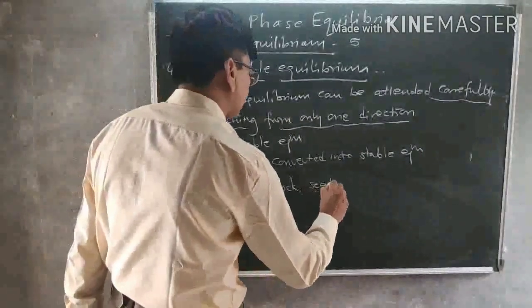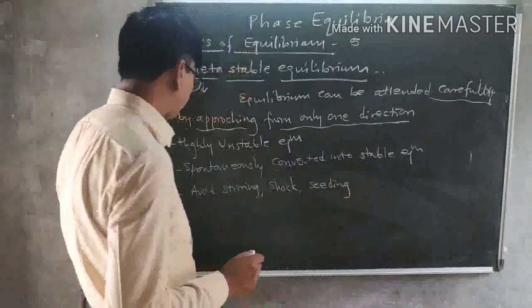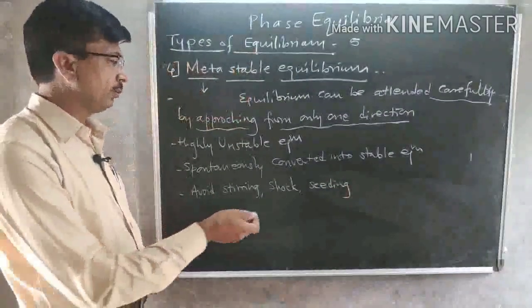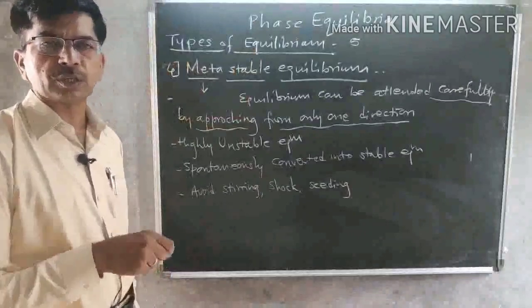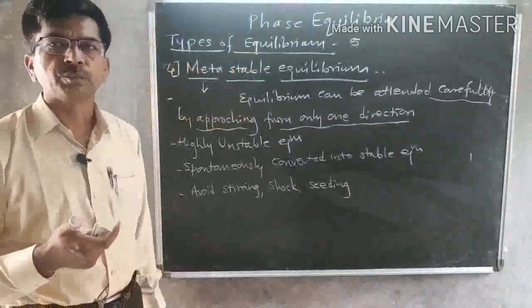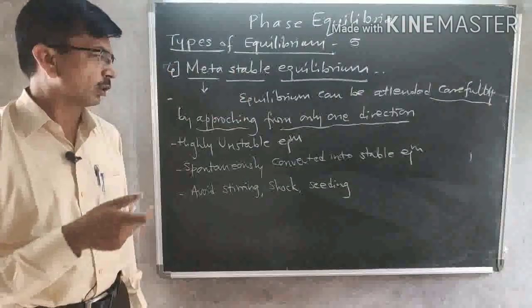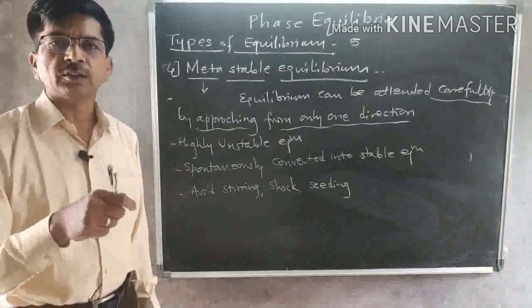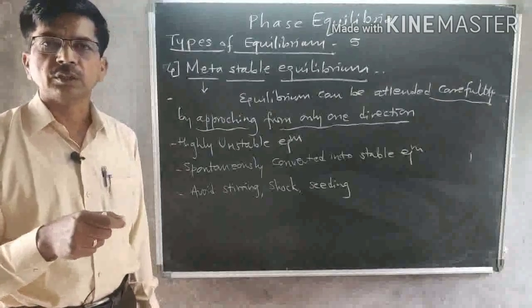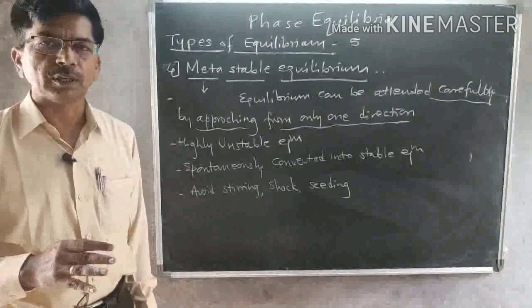Also processes like seeding are to be avoided. Seeding means addition of the same solid substance into the mother liquor. If you add solid substance externally, the attained equilibrium gets disturbed immediately.